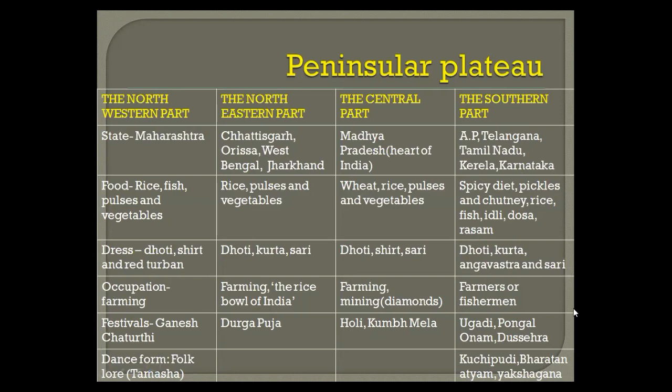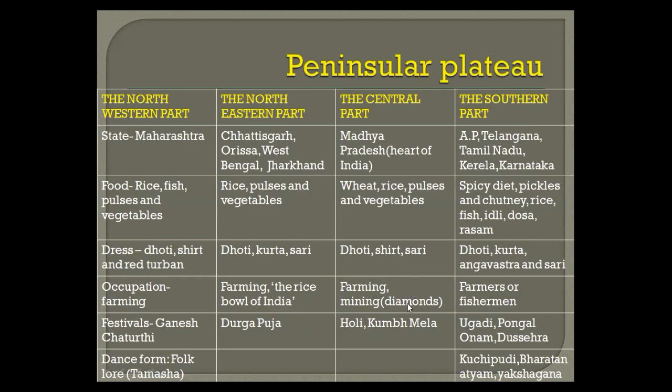Now if we will come to the next part, that is occupation. In the northwestern part, the main occupation is farming. Okay, now almost you will see here all the Peninsular Plateau, the main occupation is farming only. Now the northeastern part, where this Chhattisgarh, West Bengal, these all the states are there. Here also farming is the main occupation, and even the northeastern part is called the rice bowl of India.